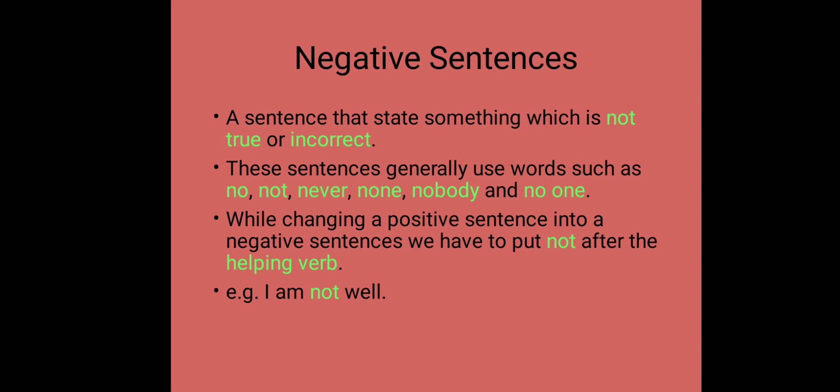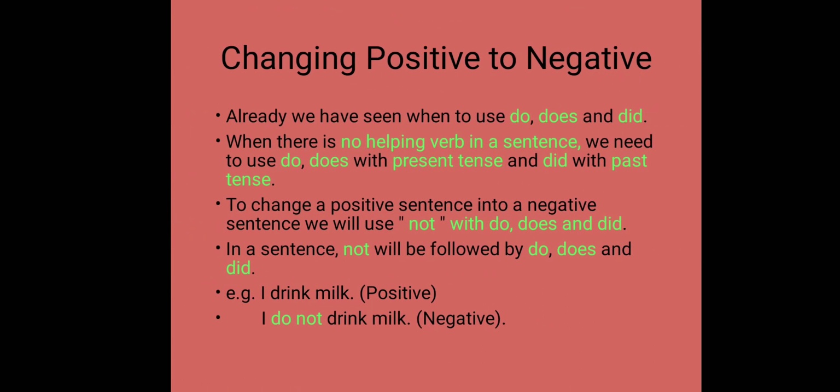So if we compare the example of the positive sentence and the negative sentence, in the positive sentence we have written I am well, but in the negative sentence we are using a not just after the helping verb am. So it becomes I am not well. While changing positive sentences to negative sentences, we have to use do, does, and did. When to use do, does, and did? When in a sentence we will not find a helping verb, we will use do, does, and did with a not to change the positive sentence into a negative sentence.